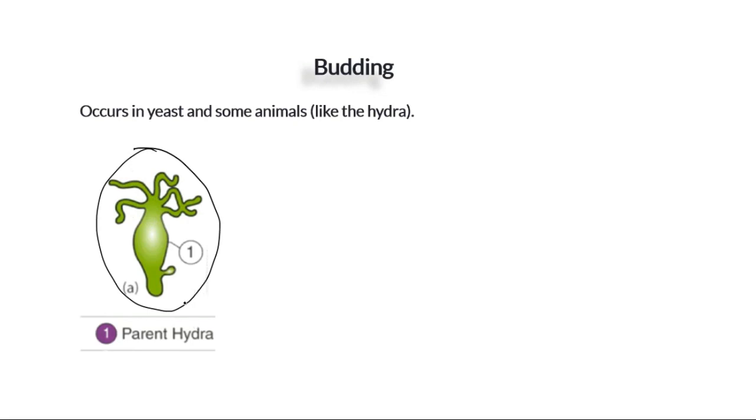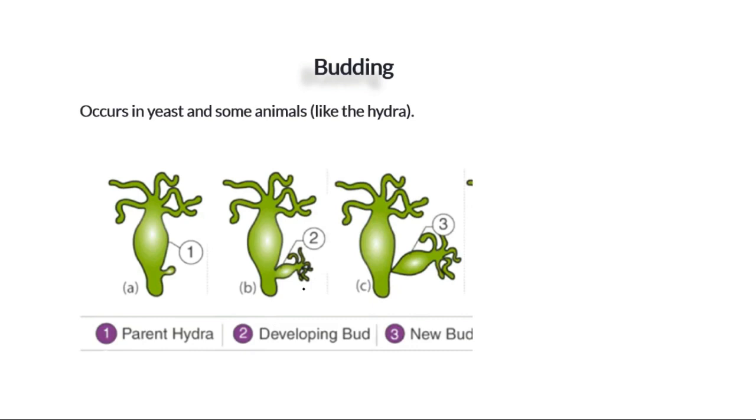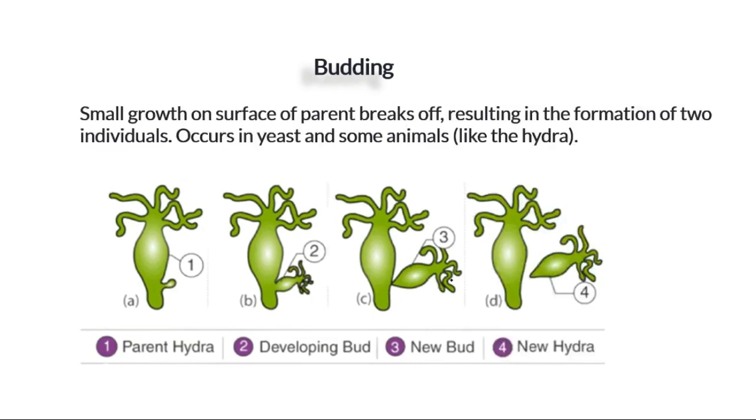Only one parent is required, and slowly this particular portion will start growing into the next offspring of this hydra. In this case it will be identical, exactly the same. So this process is called budding.